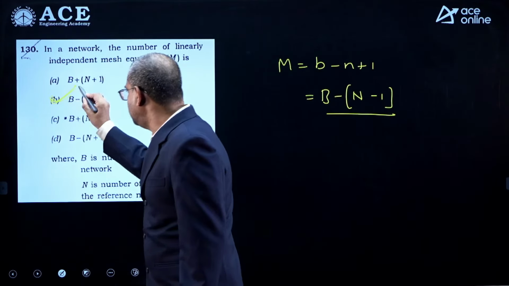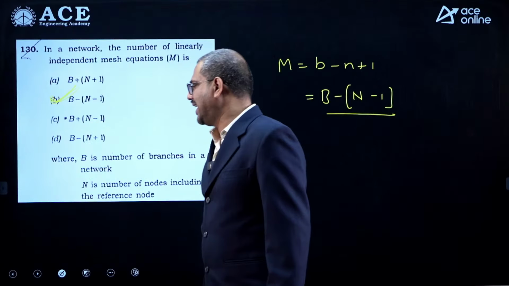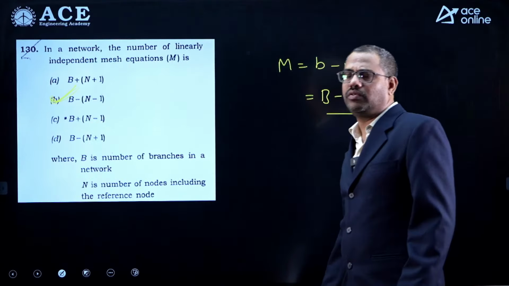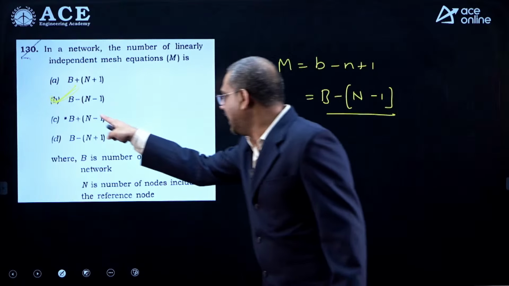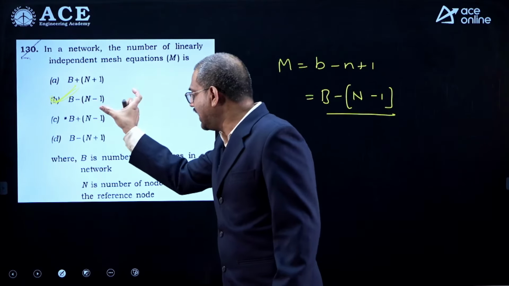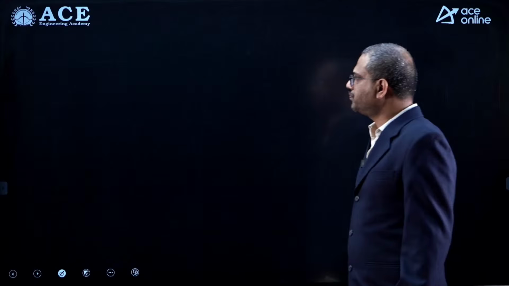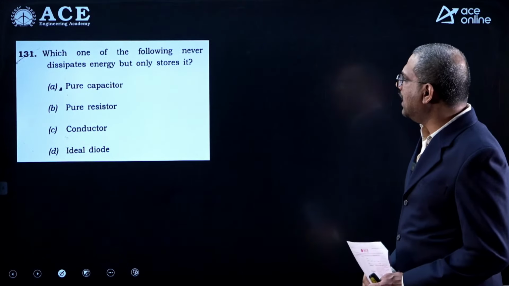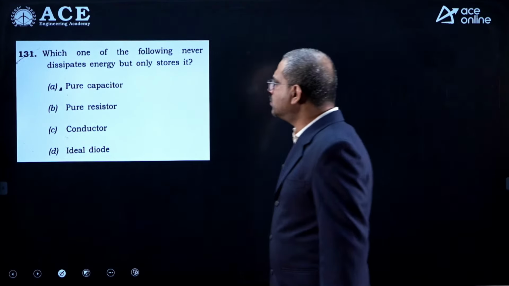Option is B. Maybe one student wrote this, which I don't accept. Number of mesh equations is equal to branches minus nodes plus 1. So be careful with the arrangement he gave. So option is B.